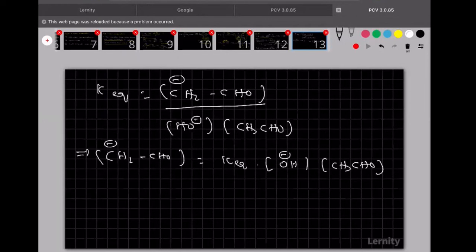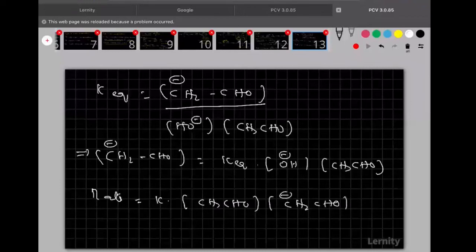Clear? Now, in the previous slide, I wrote the rate equation. Am I right? So, rate is equal to K into what I wrote there? CH3CHO concentration into CH2 minus CHO concentration. So now I got the value of CH2 minus CHO, you see. So substituting this value in place of this one. Clear?